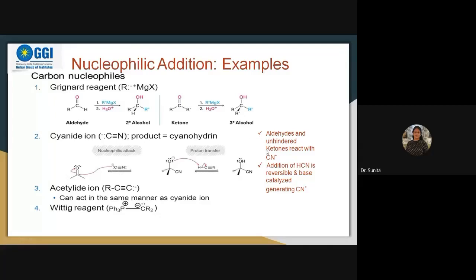So what is the charge on the cyanide ion? Negative, minus. So it itself clearly indicates it is a nucleophile. So when the nucleophile attacks this carbon, what will happen? For the nucleophile, the charge should be positive over here. How will it come? When this electron pair goes to this oxygen atom, this oxygen will acquire the negative charge, and this carbon will acquire the positive charge.